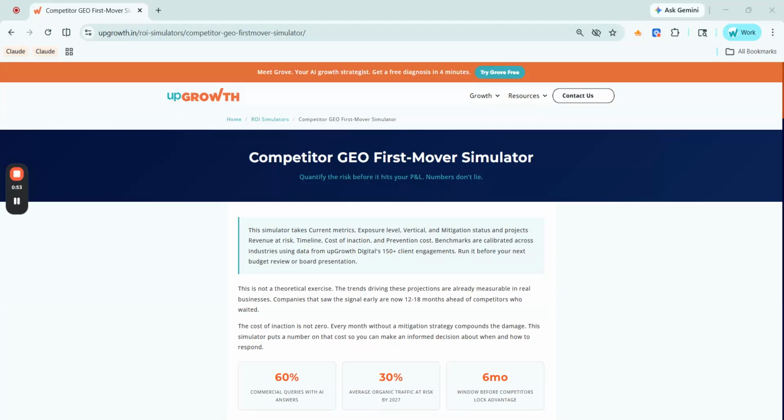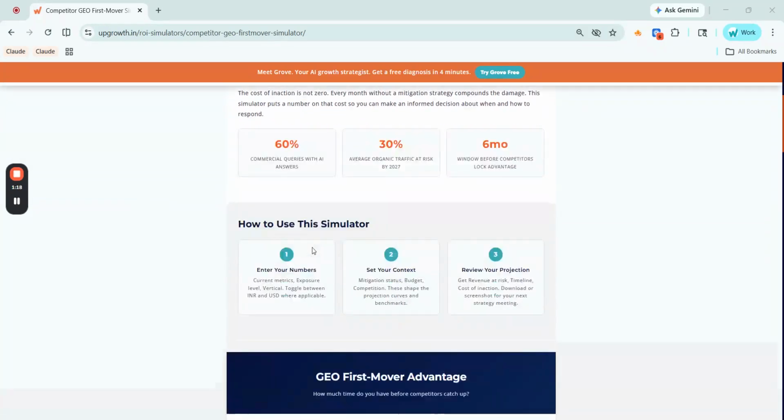This simulator takes your current traffic, revenue, competitive landscape and GEO readiness and models your first mover window, the time you have left before competitors consolidate AI citation share and your organic market share starts shrinking. So just six inputs and you get a full 12-month projection with the revenue at risk number. You can try this calculator with your inputs with the link in the description. But before that, let me give you a walkthrough.